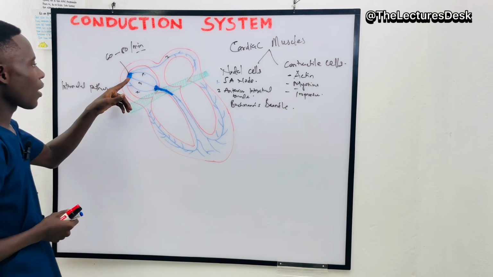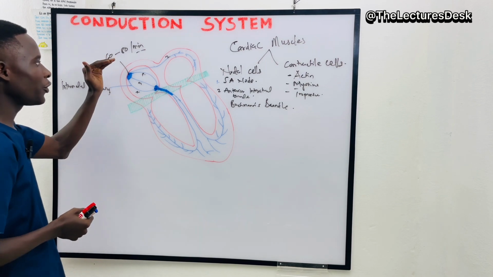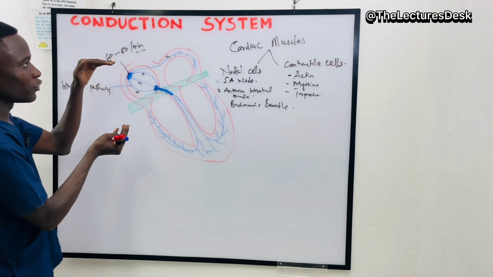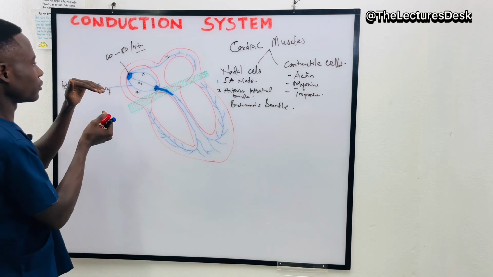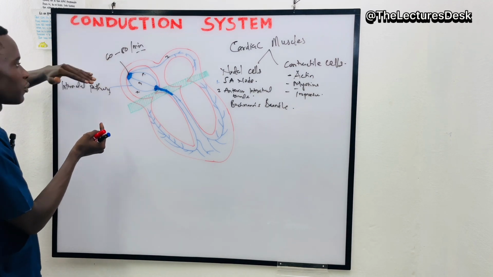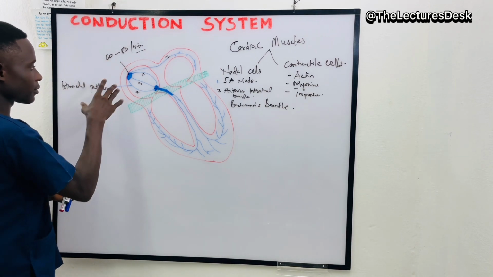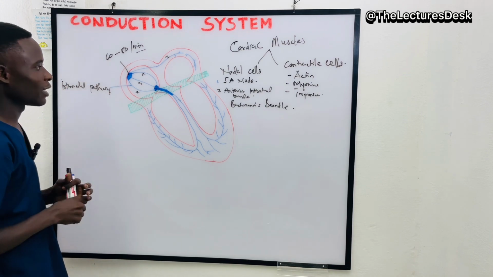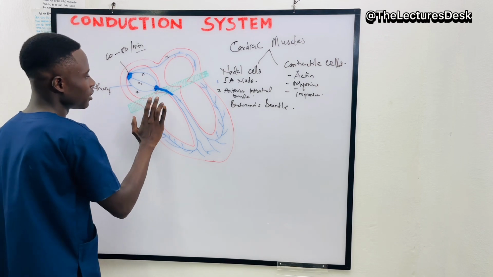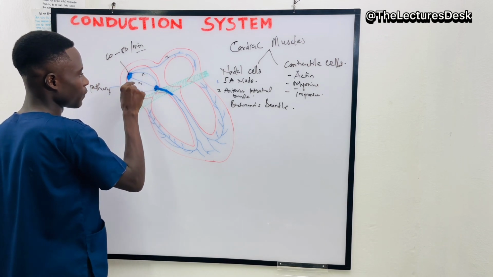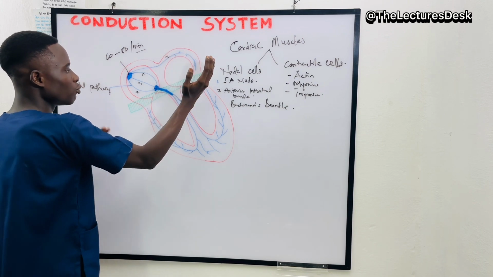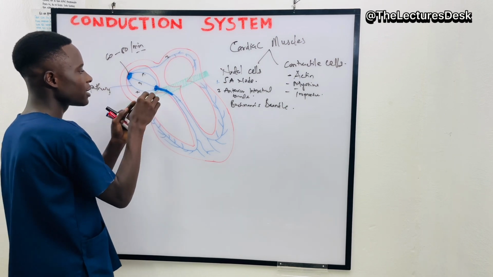And then this SA node is located at the superior posterior lateral of the right atrium. That is, when you take the superior vena cava, it is beneath the superior vena cava, and this is where we can find the SA node. Now, after that, we transmit the electrical impulse through the internodal pathway, and the basal band also brings its own.